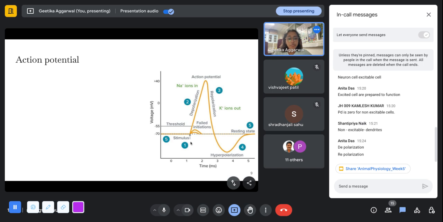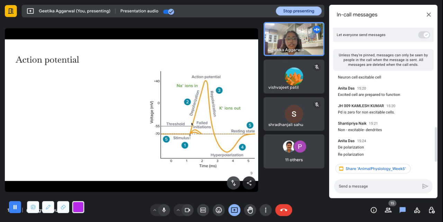Basically, the first step is the stimulus that a cell receives, which makes it deviate from its resting membrane potential. And as you know, action potential happens only after a threshold value of voltage has been achieved. So here are some failed attempts of the cell in attaining action potential. But when it crosses this threshold, it definitely shoots an action potential.